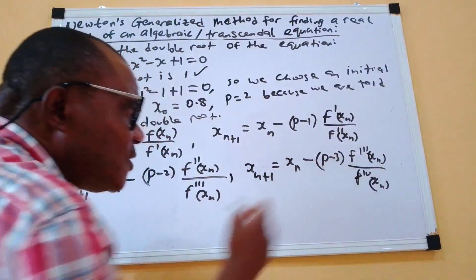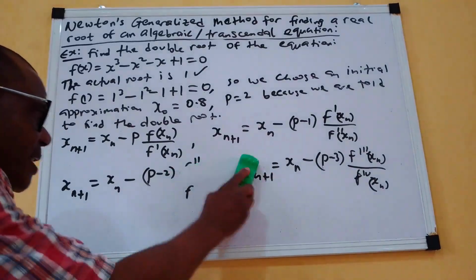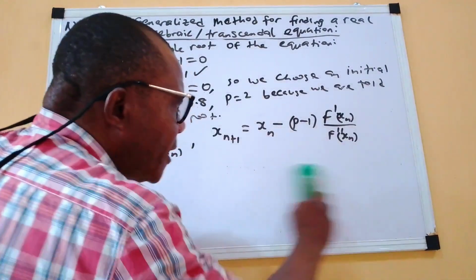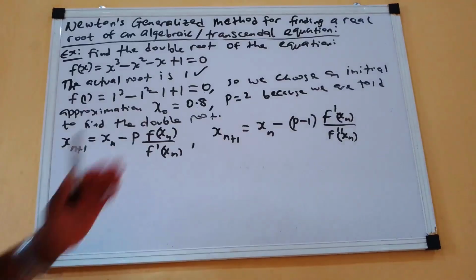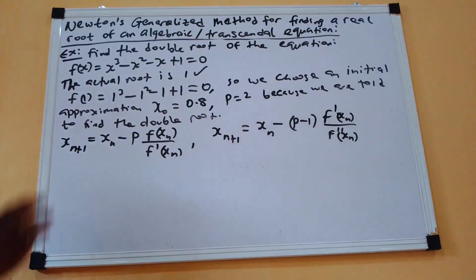So now, since it is just the double root, we don't need this. We only need the first two approximations to get the double root. So these are the two formulae we are going to be using. So it is good you have a better understanding of that.